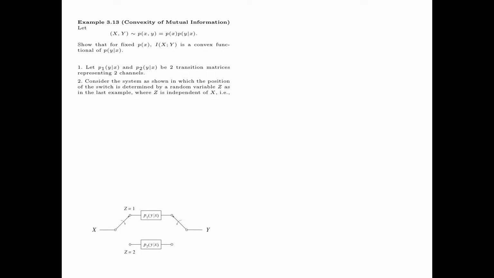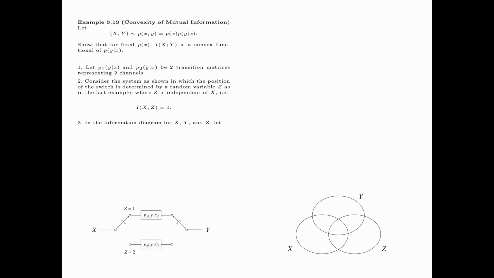Consider the system as shown, in which the position of the switch is determined by a random variable Z, as in the last example, where Z is independent of X. That is, the mutual information between X and Z is equal to 0. So, when the switch is up, X and Y are connected by the channel p1(y given x), and when the switch is down, X and Y are connected by the channel p2(y given x).